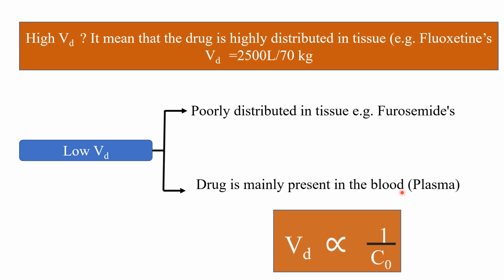The drug is mainly present in blood. See, the lower the volume of distribution, the higher the concentration of the drug present in plasma. This equation is very important with respect to GPAT.